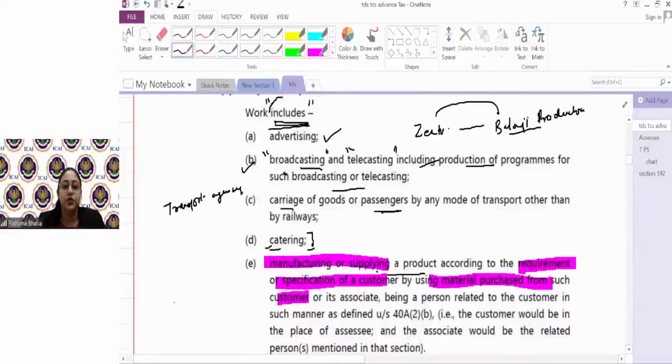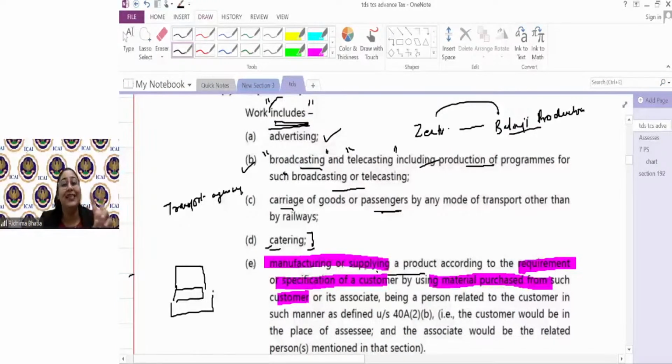Let me give an example of a sofa. I don't know how it is made. Suppose this is a sofa. If I go and purchase a sofa on, say, Urban Ladder or Pepperfry, I purchase it. Would that be called a work contract payment? No. It's just a purchase of goods. On purchase, guys, so far we have not seen any section where TDS is being deducted. On purchase of goods, no TDS is required to be deducted.